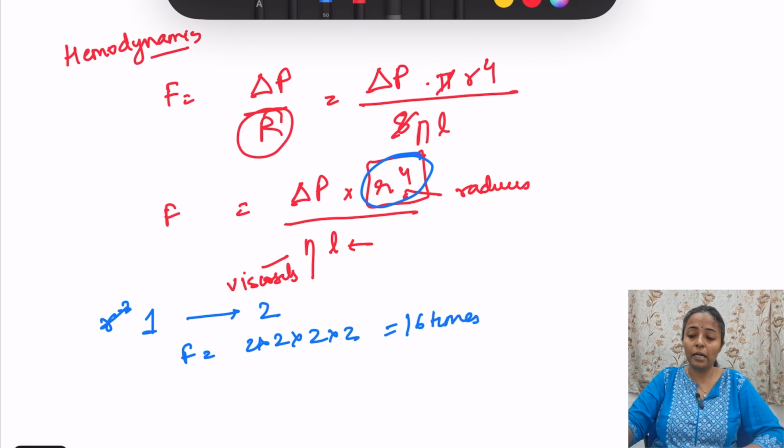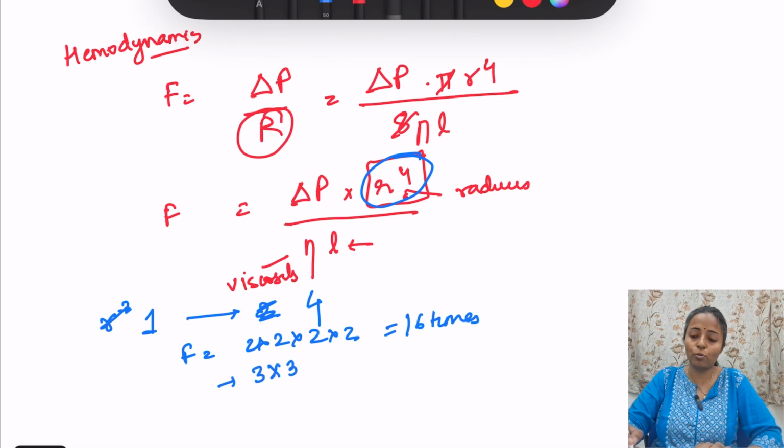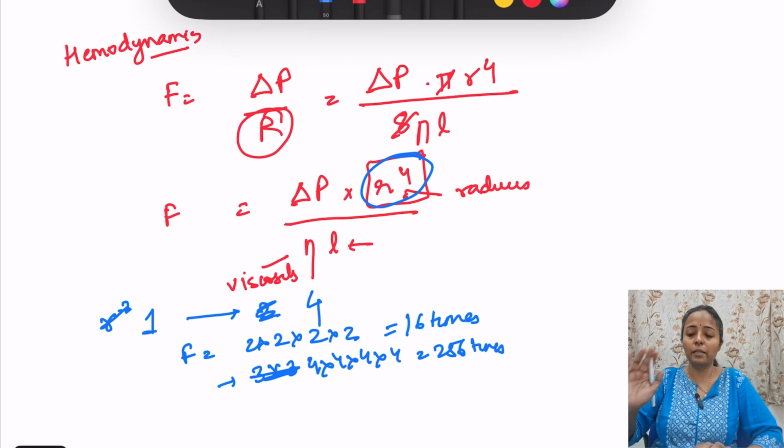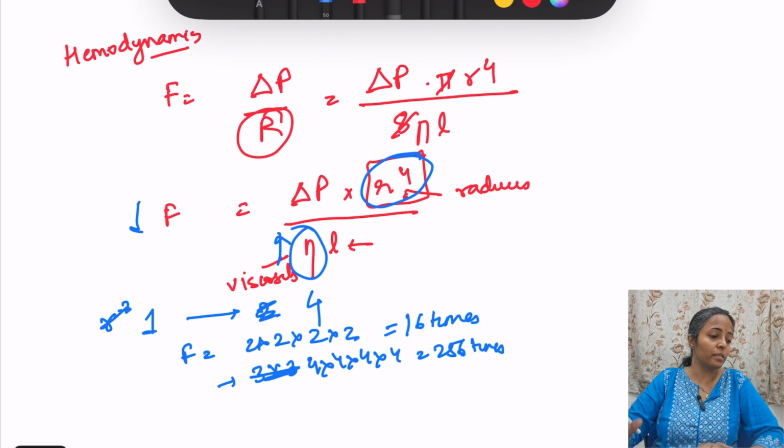Okay. If the radius becomes 4 times, then 3 times has also come, 2 times has also come, maybe 4 times will also come. So you should know how to do it. If it is 4 times, then 4 into 4 into 4 into 4, right? So it will increase to 256 times. Done. Similarly viscosity can also come, because radius is being asked, so viscosity can be asked. If viscosity increases, flow will decrease. If viscosity doubles, flow will be halved. Fine. So this is hemodynamics, an important thing.